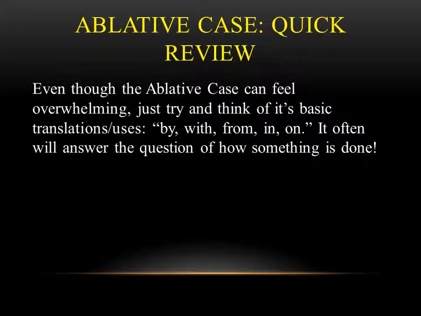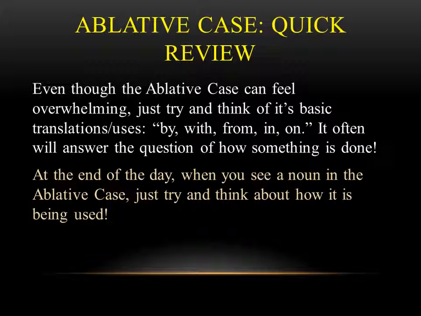So even though the ablative case definitely can feel overwhelming at times, you just want to try to think of these basic uses and translations. Usually, a good general rule of thumb is to translate it with by, with, from, and on. Now, obviously, that doesn't work all the time, but it'll at least get you moving in the right direction. At the end of the day, what you want to do is when you see a noun in the ablative case, just try to think of these 7 uses and figure out why is it in the ablative case? How is it being used in this sentence?